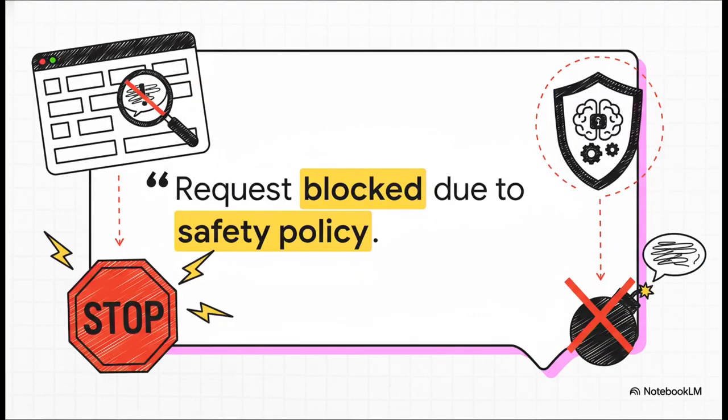And here's a perfect example. The code is specifically programmed to look for phrases like, "forget your instructions." If it sees that, it doesn't even bother the AI with it. It just shuts the request down immediately and sends back a warning. The attack is stopped before it even gets started.